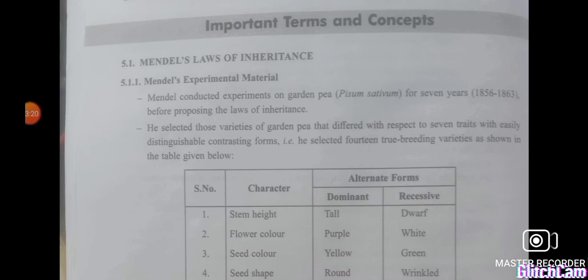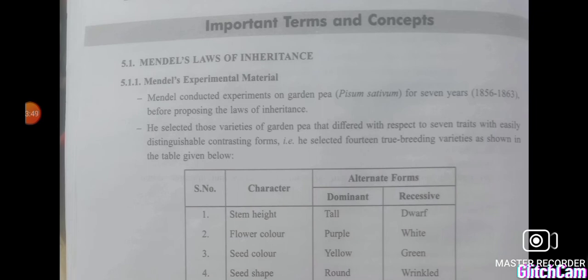And we learned that the experimental material that he used was Pisum sativum, or garden pea. While writing, P is capital and S is small. Understood? Pisum sativum. If you are writing, you will have to underline this separately. And then he selected seven traits. We remember, isn't it?